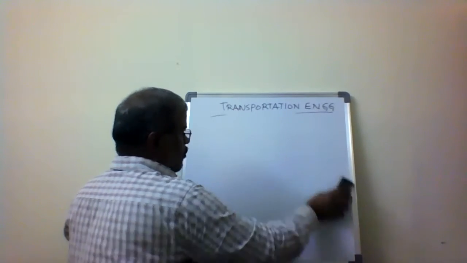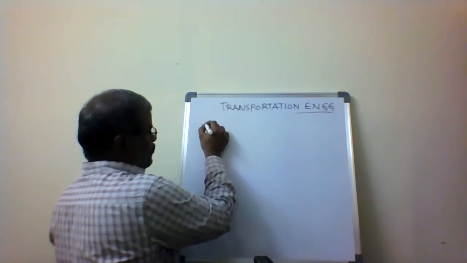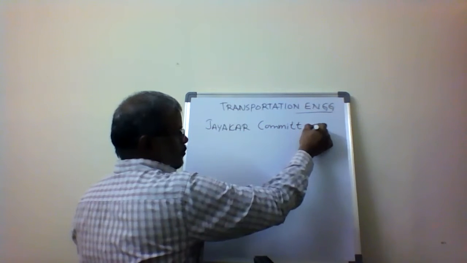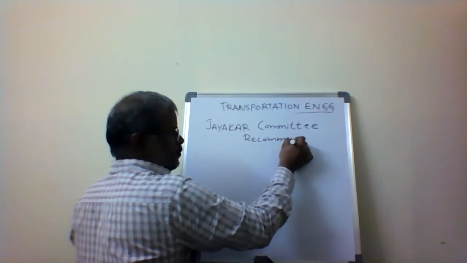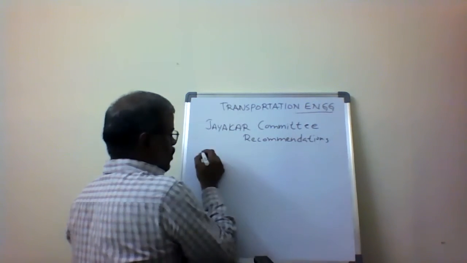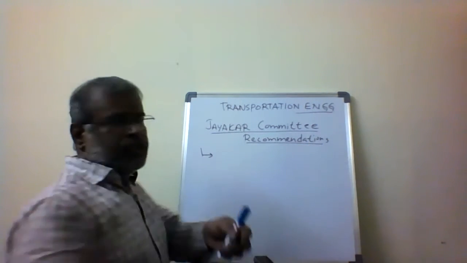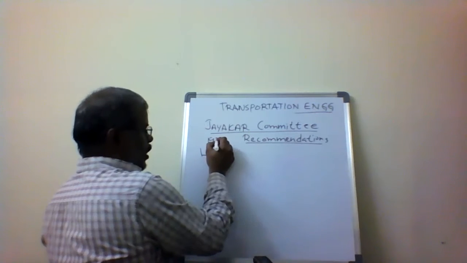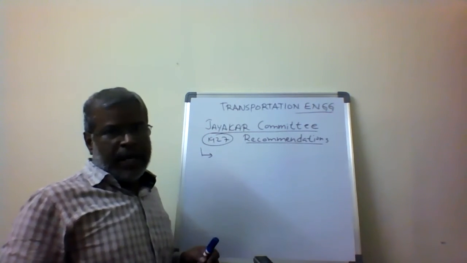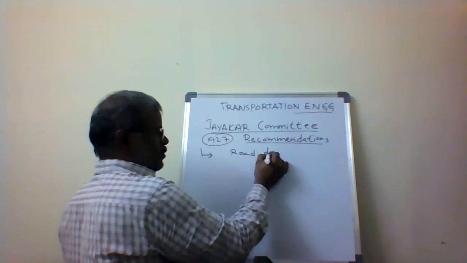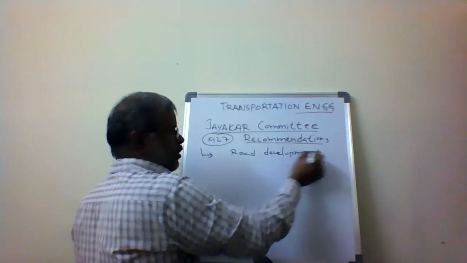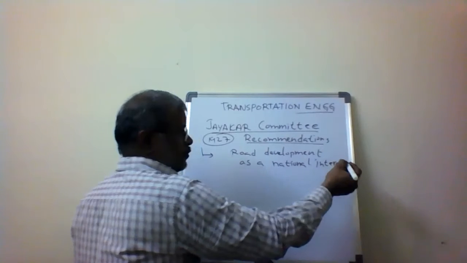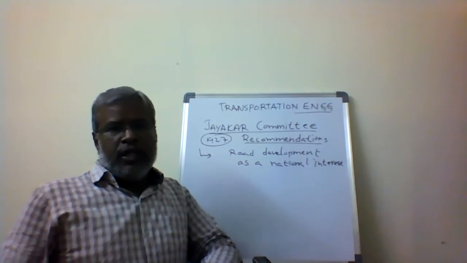The JICA committee recommendations: the first recommendation given by the JICA committee in 1927, the first priority, was road development as a national interest.